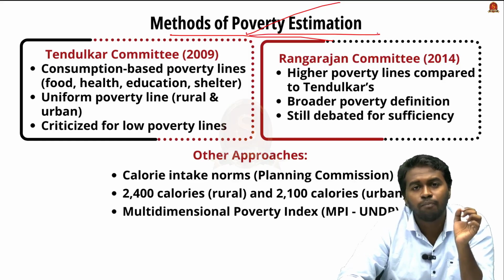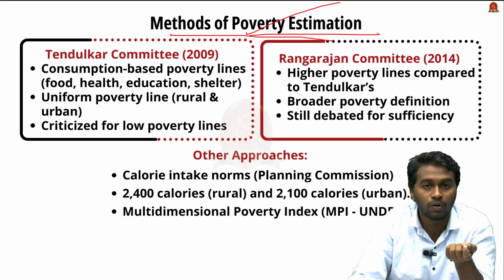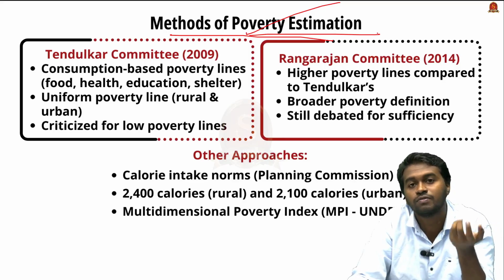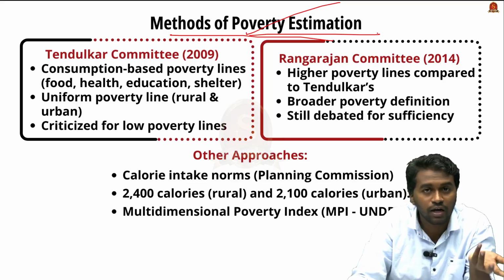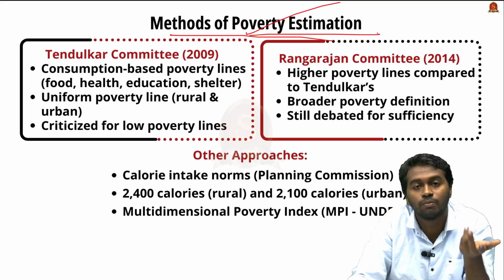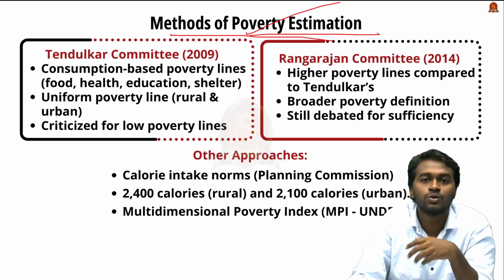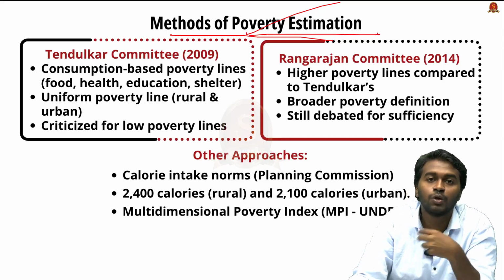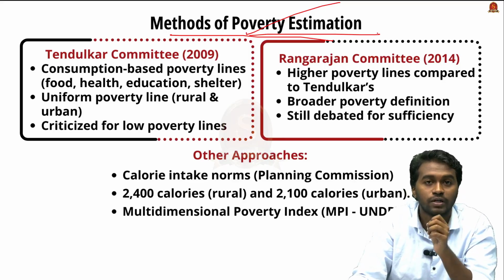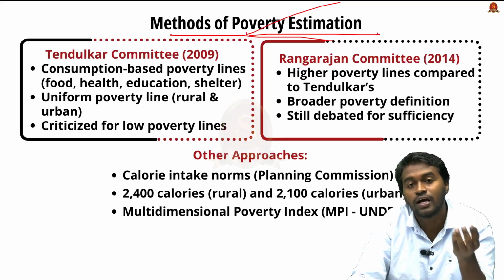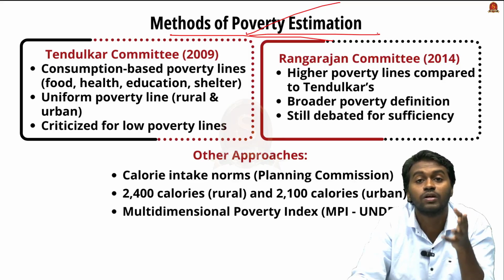And what is the importance of poverty estimation? The ultimate objective is framing public policy. We know that poverty is the biggest challenge of this 21st century, and it is interlinked with various other crises, for example, climate change. One of the biggest impacts of climate change will be an increase in poverty and diseases. Diseases are also interlinked with poverty. During the time of the pandemic, we witnessed that 500,000 people in India were pushed below poverty. So poverty is the biggest challenge, and it is interlinked with various other challenges that make it the biggest challenge of this 21st century itself.